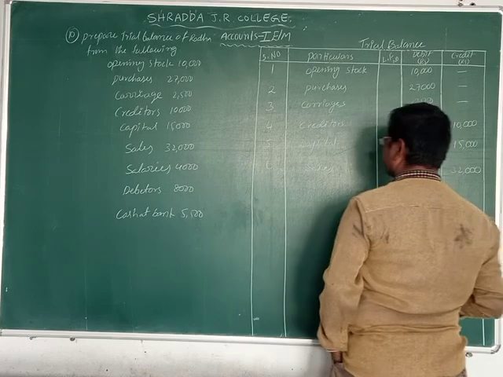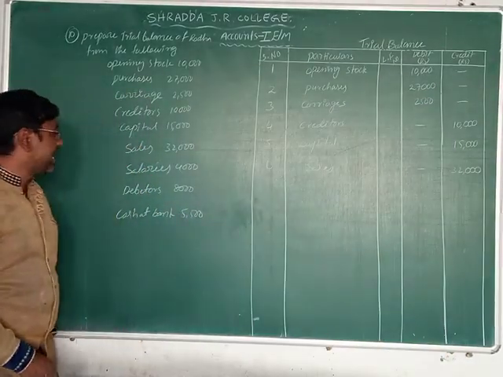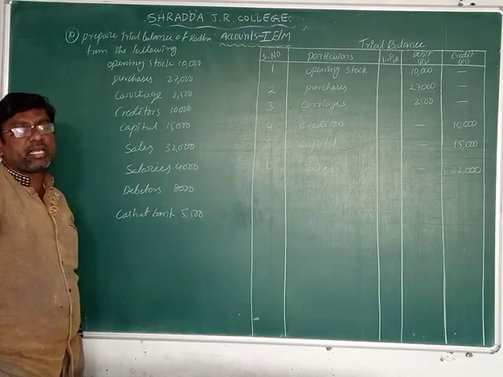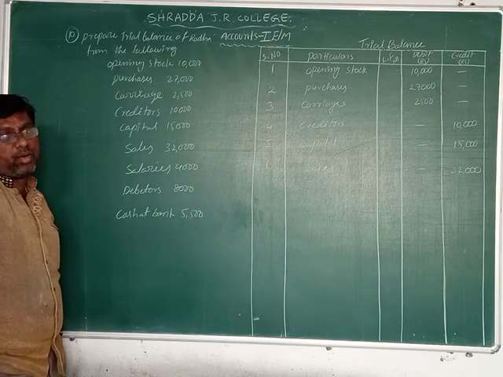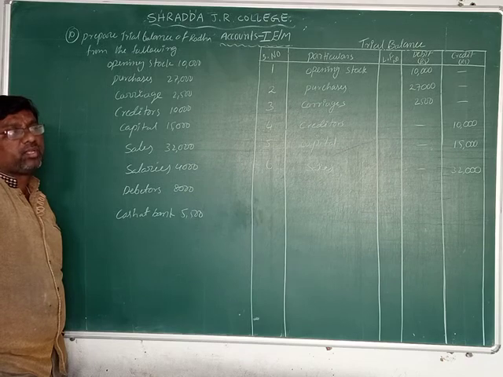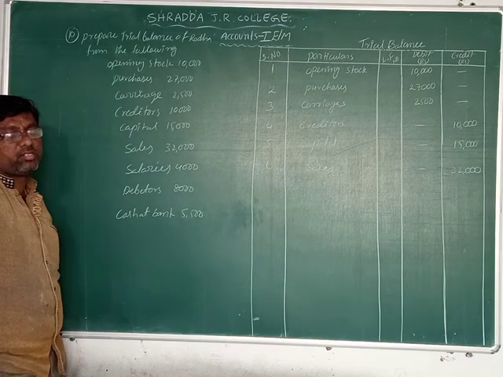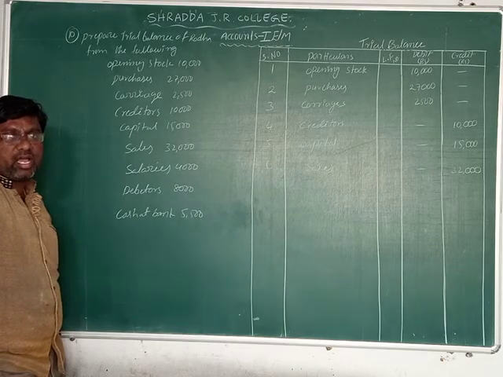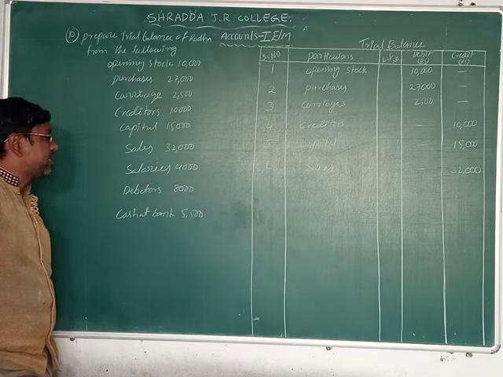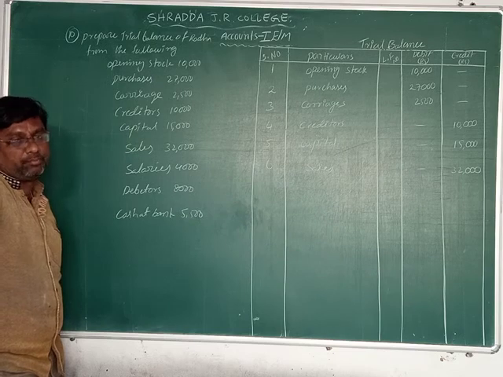32,000 rupees. Now the next one is salaries. Salaries is an expense. The business recruits persons for work purposes, and these persons are given salaries. That's why we pay the salary. The salary is an expense for the business, and an income for the person who receives it.